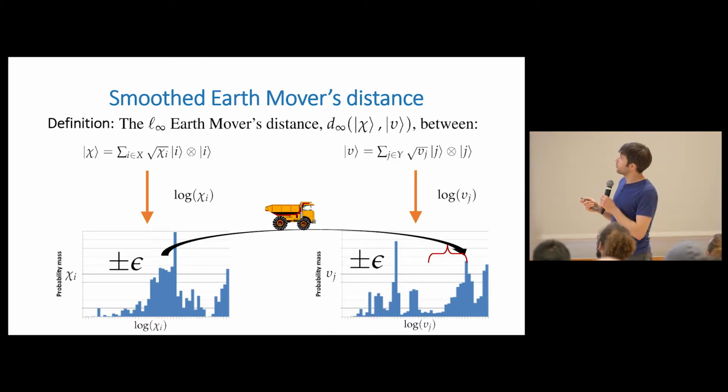That's a good question. So the question was, if we're really worried about small amounts of mass that are far out, why don't we just change the L-infinity norm to some other norm?